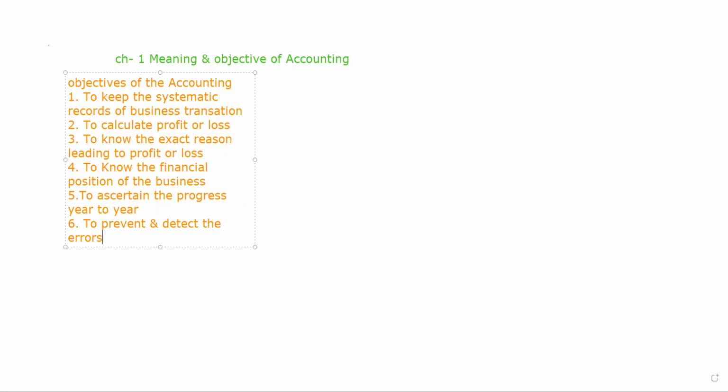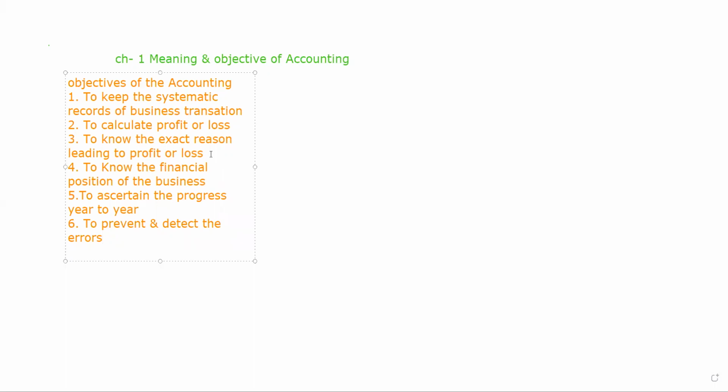It can be there intentionally or unintentionally. But when we do accounting, when we enter in the journal, post in the ledger, and prepare the summary, by preparing the summary, the financial statement and the balance sheet, we can identify that some transactions or frauds have taken place, or some entries have not been posted or posted incorrectly. That fraud or error can be detected very easily by doing accounting.